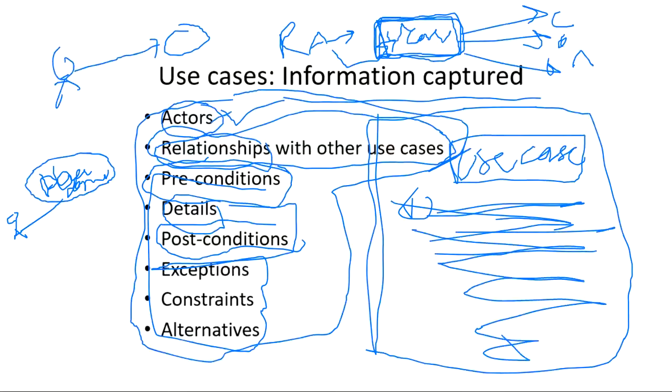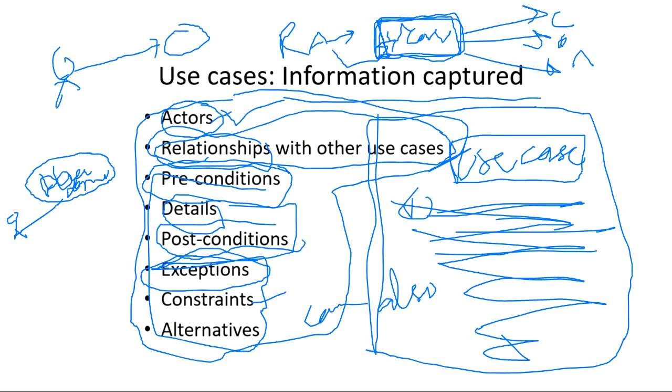Okay. Exceptions. What could be the exceptions in your project? That also you show to the user. What are the constraints while making your project? That you can also show. I am saying you can also show. Not necessarily do you have to show everything. See, a use case is something that is up to you, what you show. But it should be something such that at least it is understandable what is happening in the system overall.